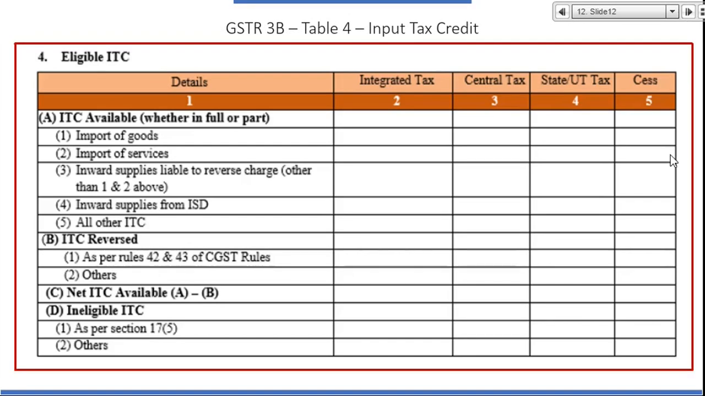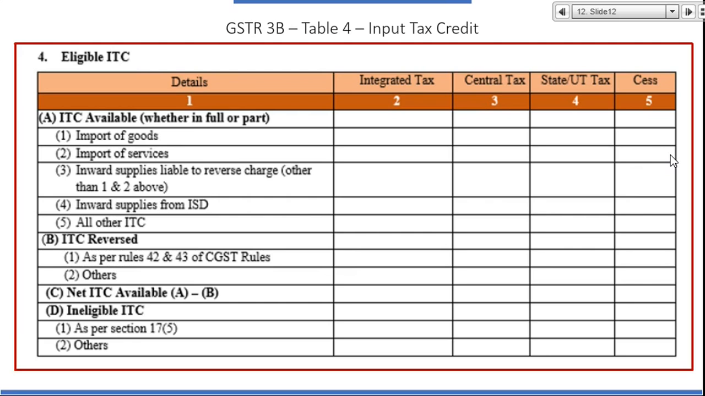Next, friends, is your ITC. So input tax, and this is the most important table here, input tax credit. So for input tax credit, it says eligible ITC. It means eligible ITC is to be reported here. Number A, 4A. ITC available whether in full or part. ITC from 1, import of goods.